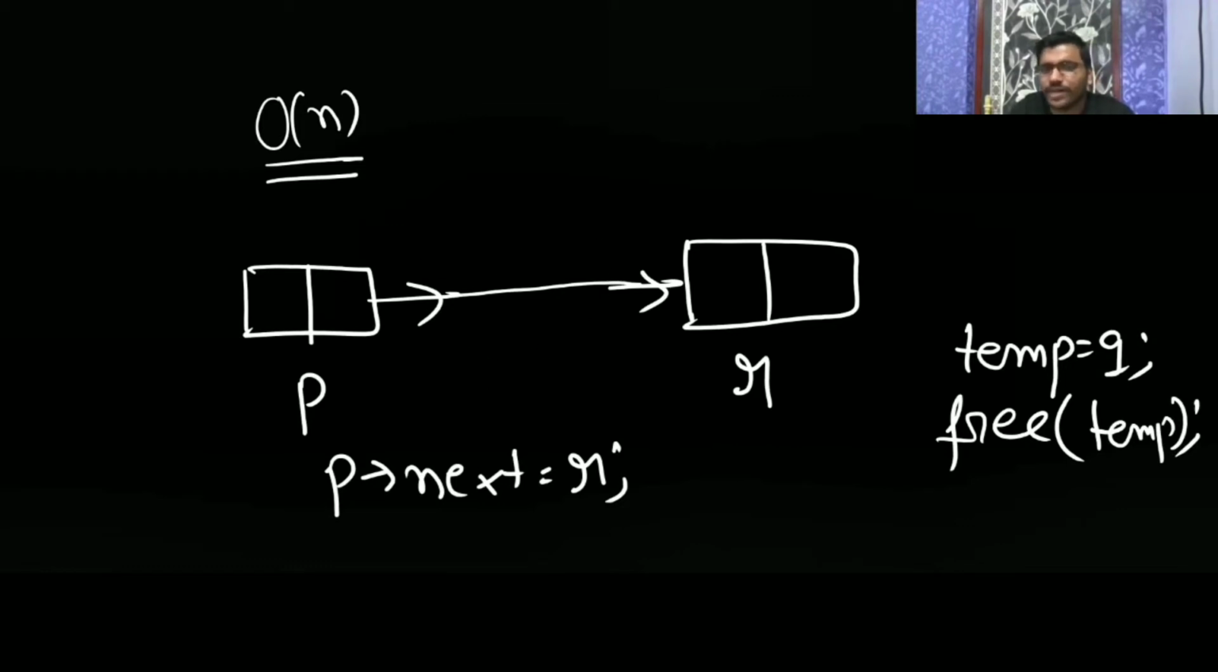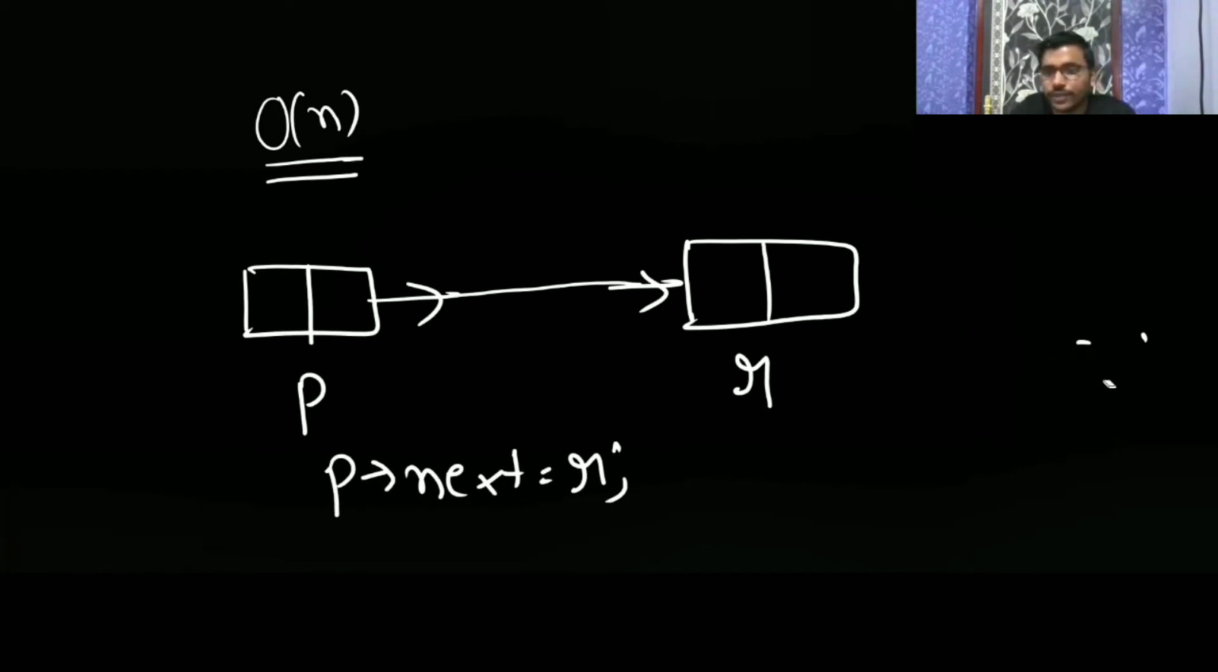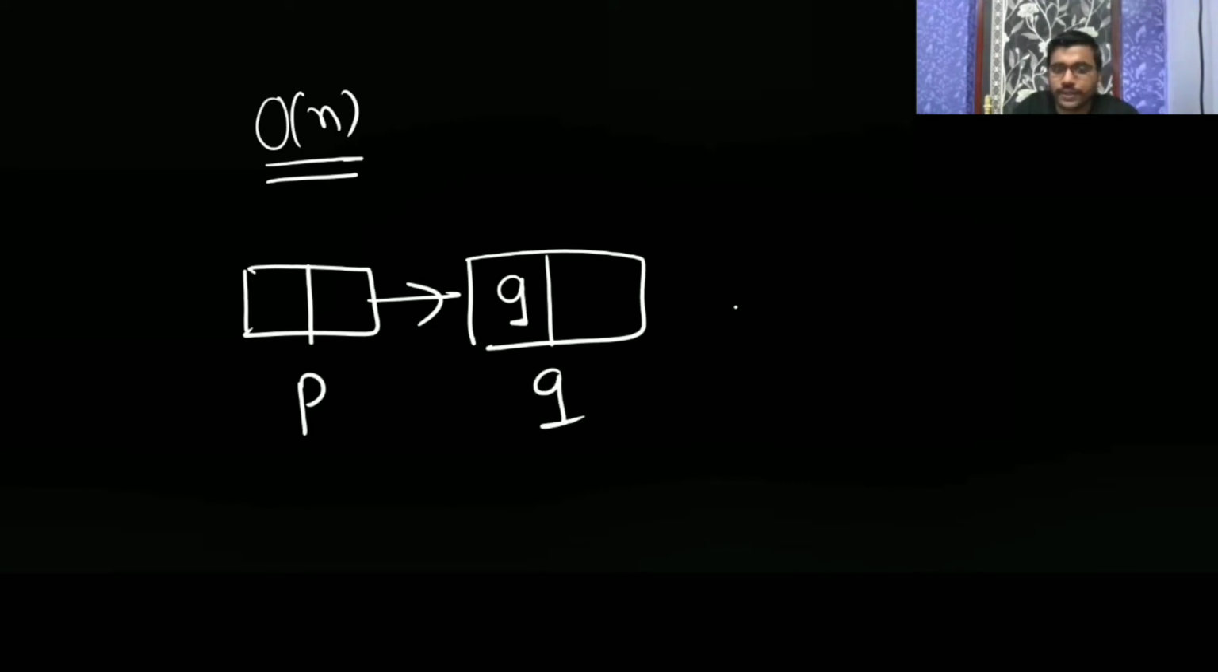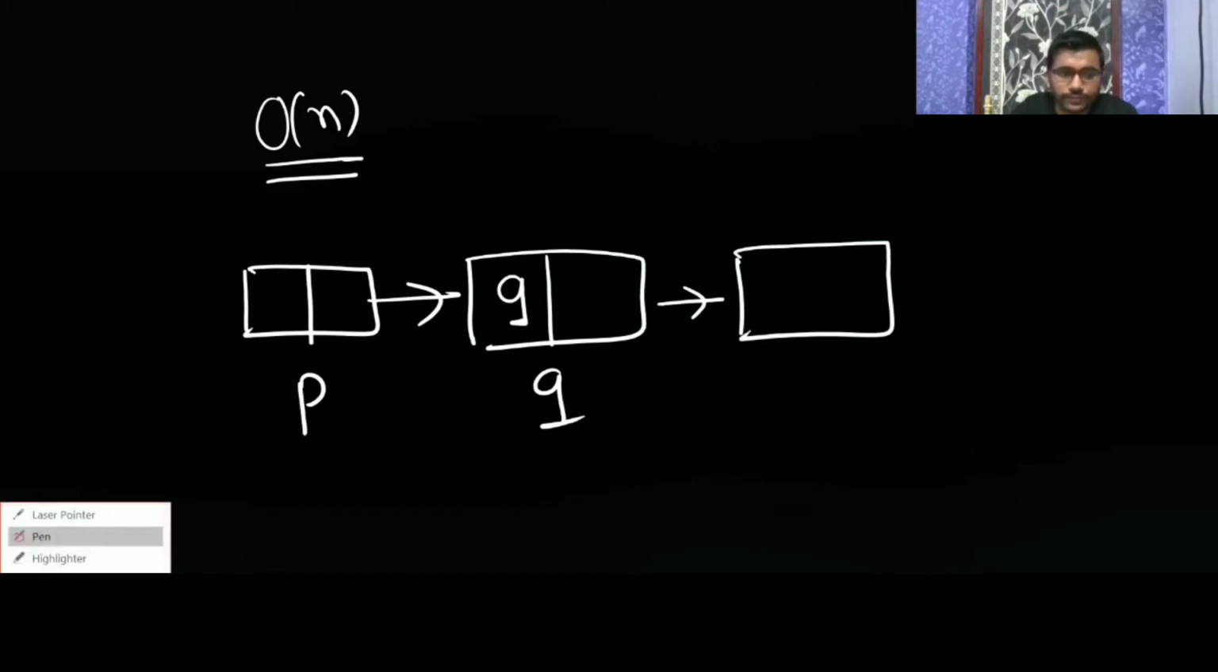There is another way also. Let us assume they have not given you the pointer to r. Let us assume they have given it like this: it is p, it is q, and they have not given this. So how can you delete this node q?